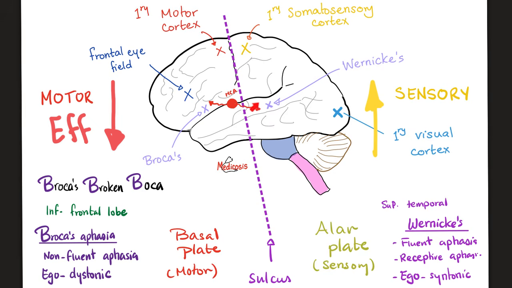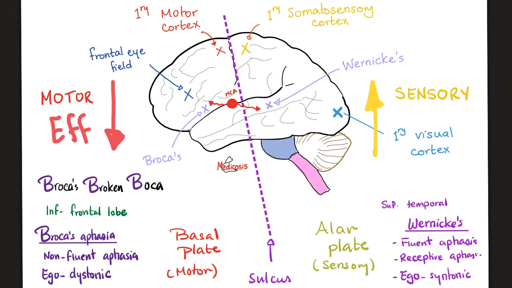But patients with Wernicke's aphasia, or damage to the Wernicke's area, tend to speak, although their speech does not make so much sense. It's a word salad. They cannot understand you, but they feel amazing. They feel that they have no problem whatsoever and that you, as a doctor, are the problem. And this is called egosyntonic. A mnemonic to help you remember which is that Broca's broken boca. Boca means mouth in Spanish. So if I have Broca's aphasia, I cannot talk.